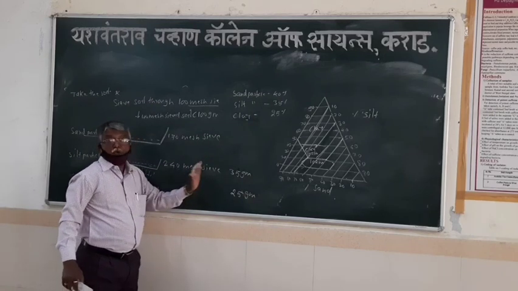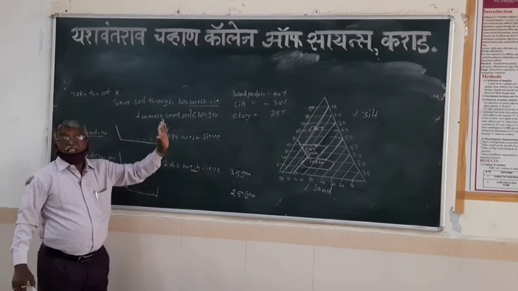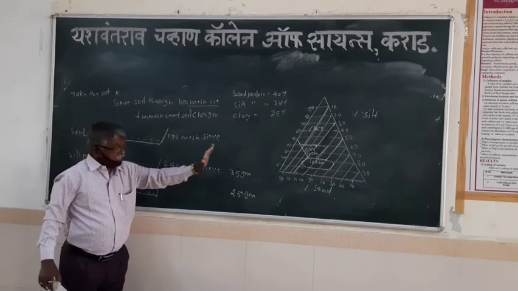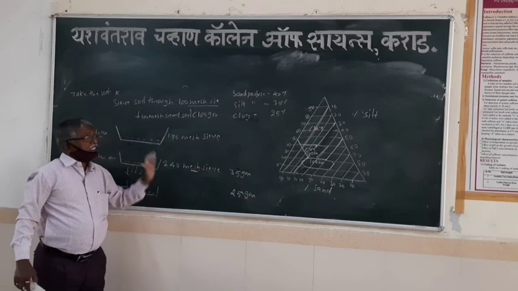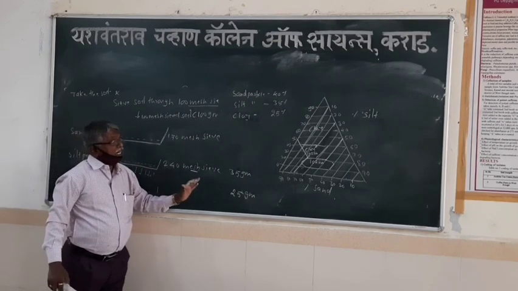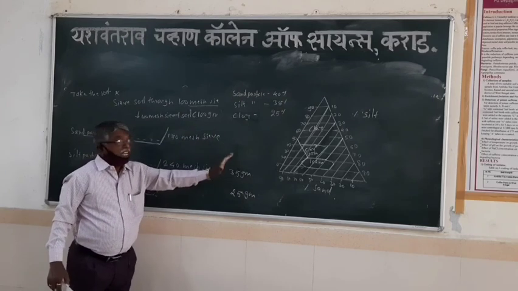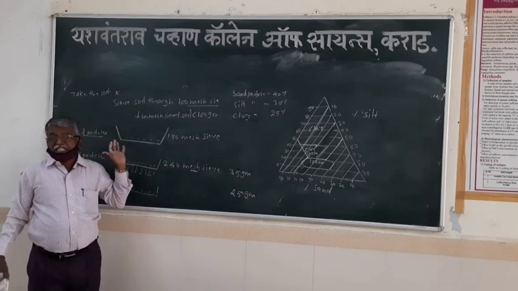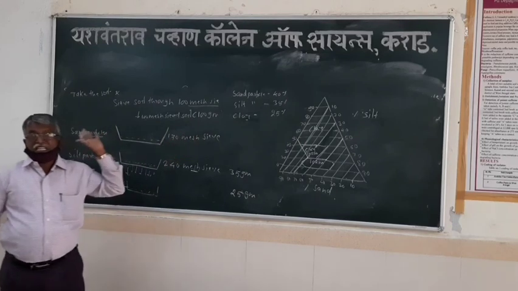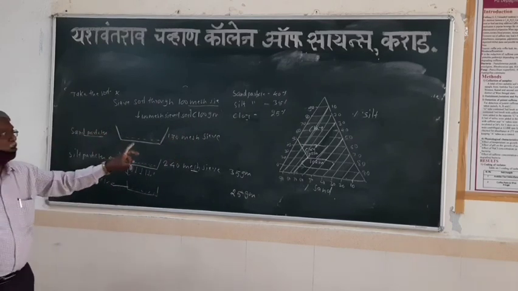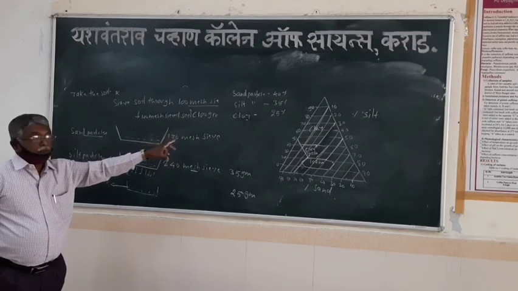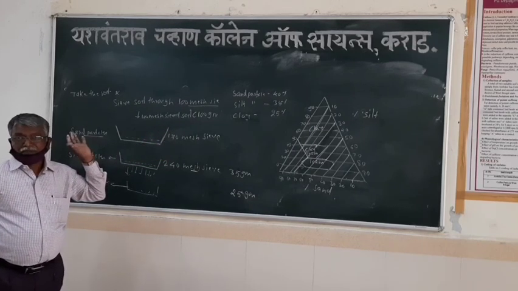The soil rich in sand particles is coarse soil, and it has less water retention capacity. The soil rich in clay particles is fine soil, and it has more water retention capacity. Up to here, that is the texture class, the first physical characteristic of the soil: the texture class and the particles of the soil.